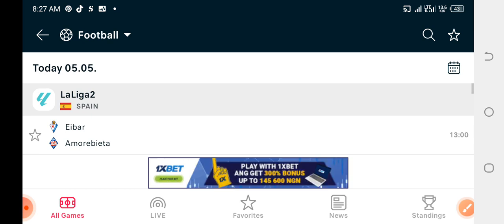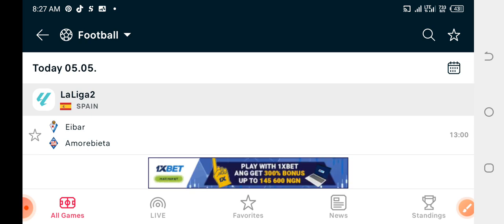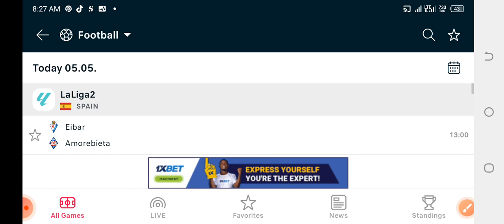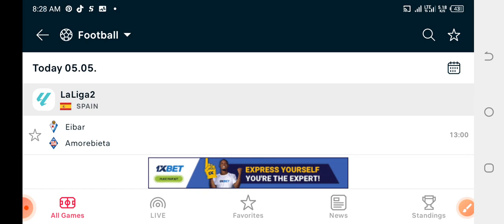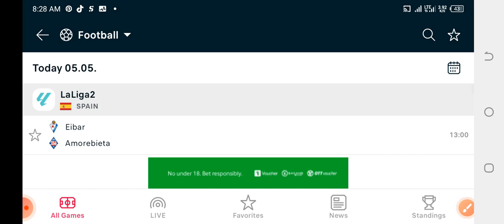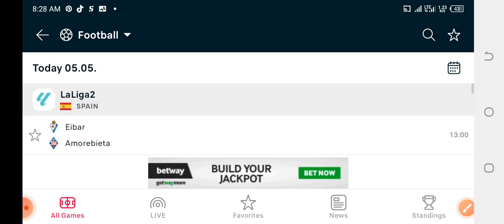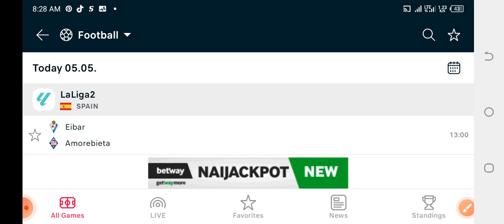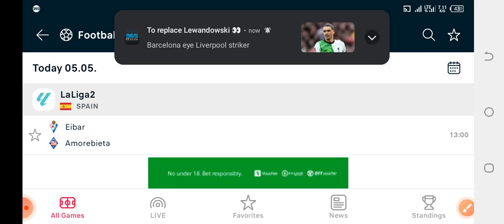The last 5 games must end up as 80% or 60% of their last 5 games, at least, that ended up as a second half most scoring half. It is very simple steps. Please, if you have any question concerning this particular strategy, please kindly drop it, because looking for second half most scoring half is not something that is very easy. It takes a lot of time to look into games and the stats, and not all games will meet the requirements, and you need to be disciplined when it comes to avoiding games that do not meet the requirements.